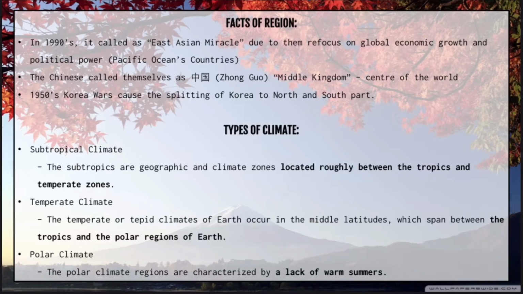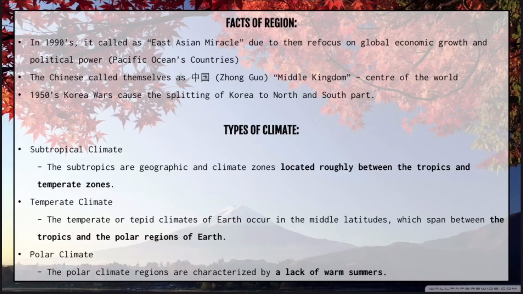Based on the Köppen system, the first one is the subtropical climate, which is located roughly between the tropic and temperate zones. Tropic zones are such as Thailand or Vietnam. Meanwhile, they are often categorized by warm to hot summers and cold to mild winters with infrequent frost. Subtropical climate can also occur at high elevation within the tropics, such as in Vietnam and Taiwan. Example places for the subtropical climate are Taiwan, Shanghai, Henan, and Hong Kong.